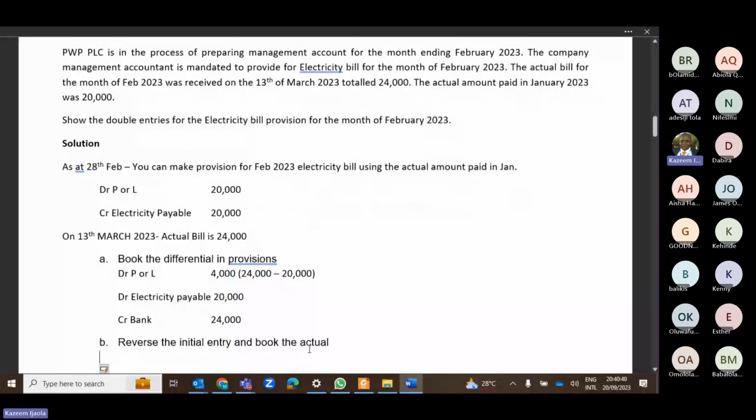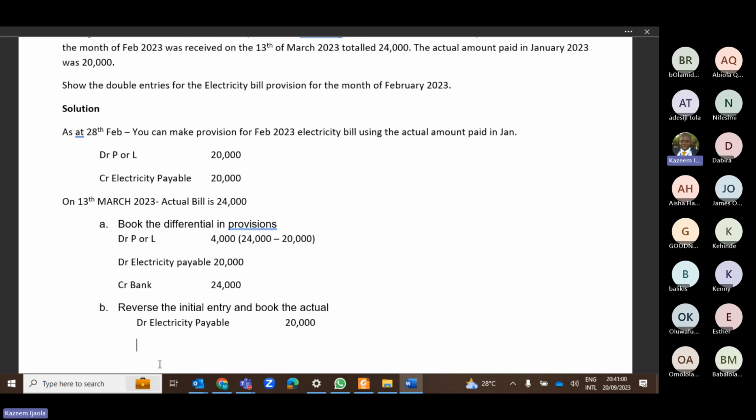Now, the second method says you should reverse the initial entry. So we will completely reverse it by saying debit electricity payable 20,000, then credit P or L 20,000.